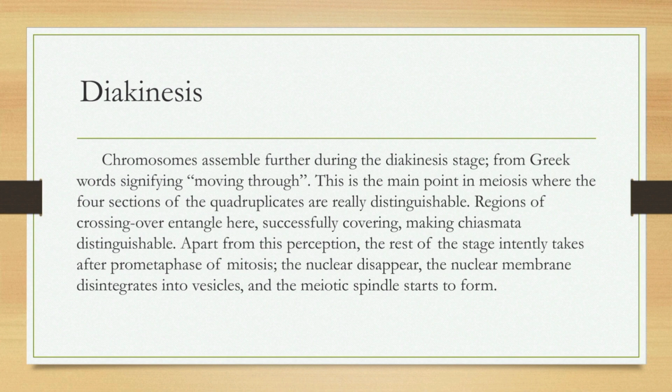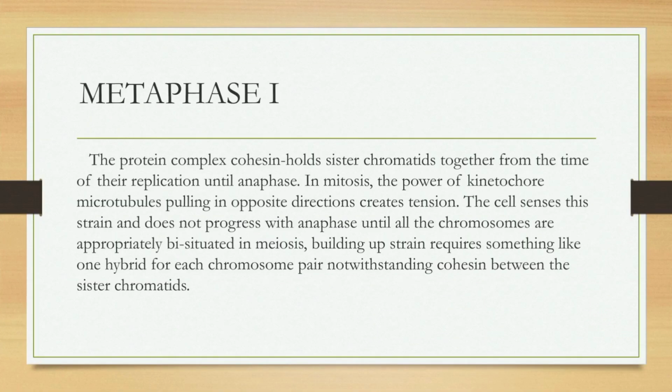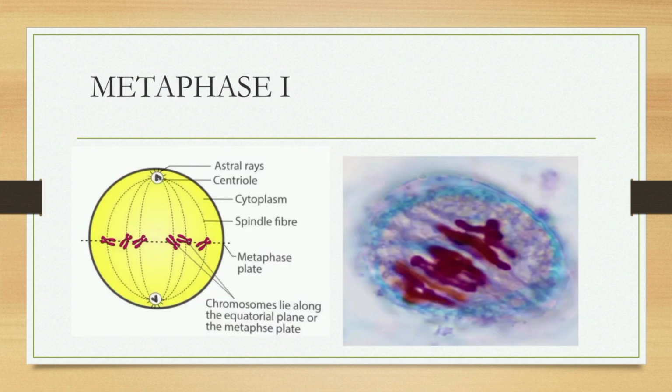Next, diakinesis. Chromosomes become fully condensed and the nuclear membrane and nucleolus break down to form the next phase of meiosis 1. Next, metaphase 1. The cell senses this strain and does not progress to the anaphase until the chromosomes are appropriately bi-oriented in meiosis. The homologous chromosomes are aligned on either side of the equatorial plate.